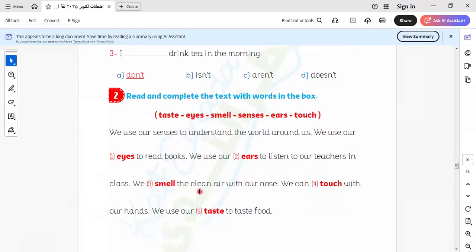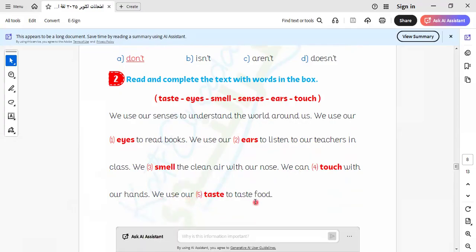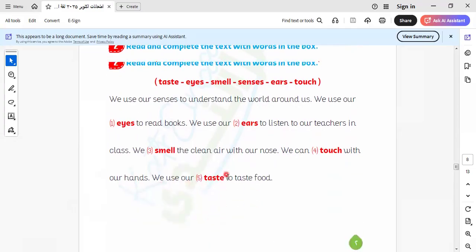We smell the clean air with our nose. We can smell the fresh air or clean air. We can smell the flower, and all this. I use my nose to smell it. We can touch with our hands. We can use our tongue to taste food. Here we use tongue.